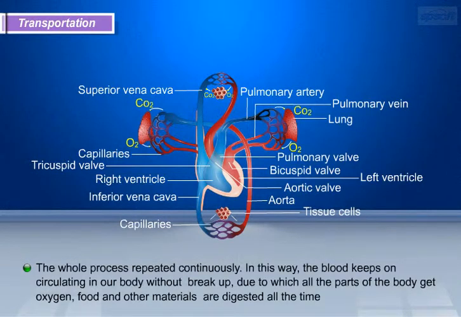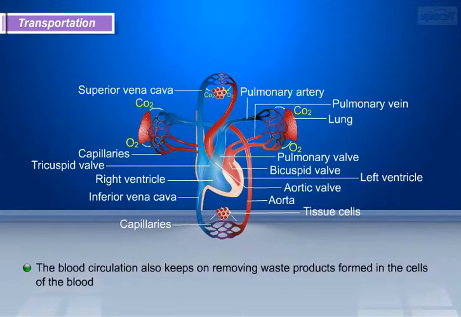In this way, the blood keeps on circulating in our body without a break, due to which all the parts of the body get oxygen, and food and other materials are digested all the time. The blood circulation also keeps on removing waste products formed in the cells of the body.